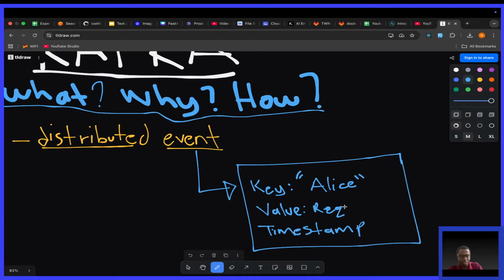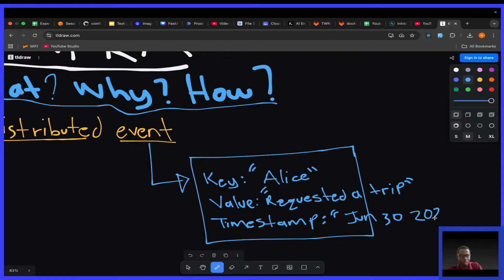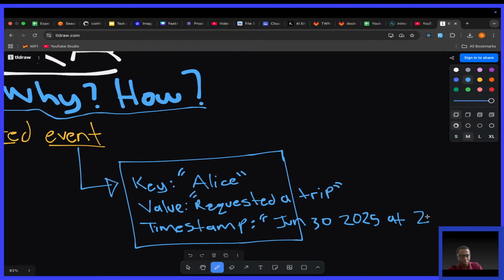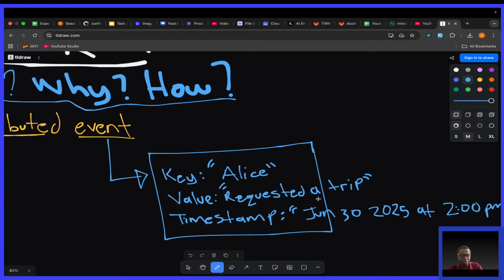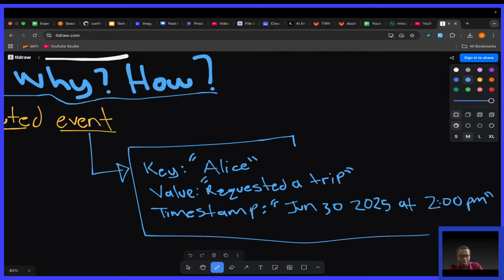Then finally, we can have the timestamp, maybe June 30th, 2025, at 2 p.m. Depending on what you're doing, sorry, my box has not been quite accurate, I'll draw it better to cover all this piece of data.